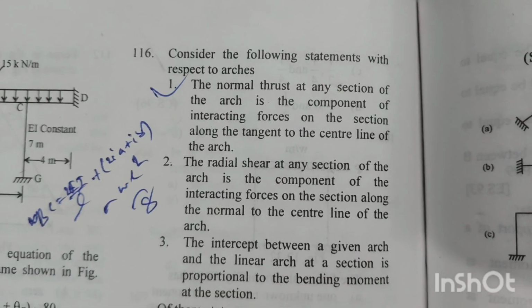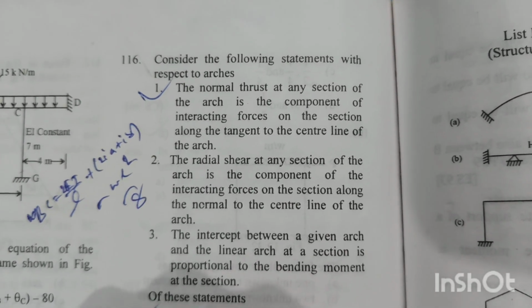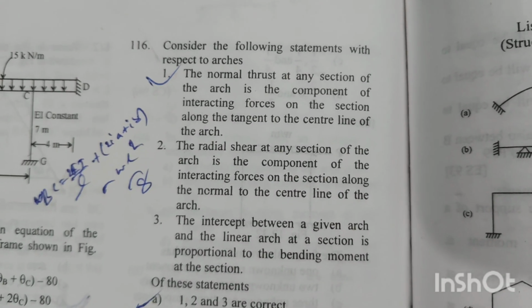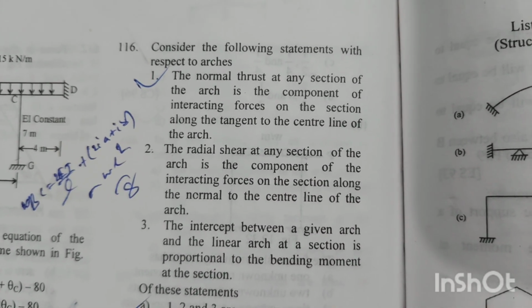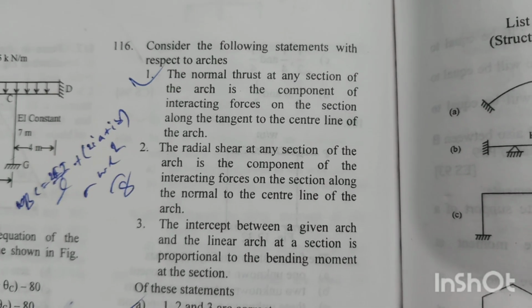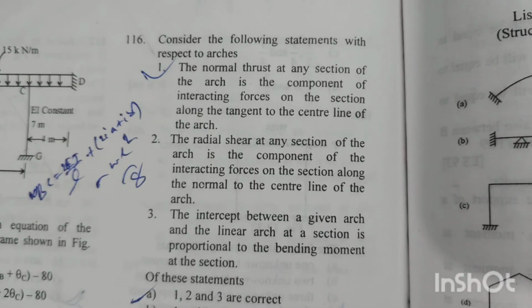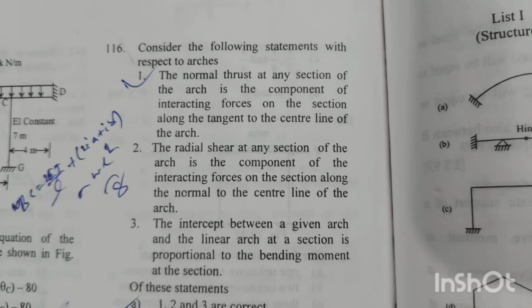Question number 116. Consider the following statements with respect to arches. Statement 1: Normal thrust at any section of the arch is the component of the interacting forces on the section along the tangent to the center line of the arch. Statement 2: The radial shear at any section of the arch is the component of the interacting forces on the section along the normal to the center line of the arch. Statement 3: The intercept between a given arch and the linear arch at a section is proportional to the bending moment at the section.